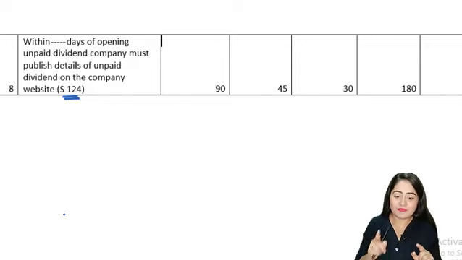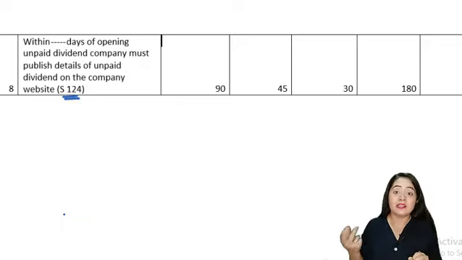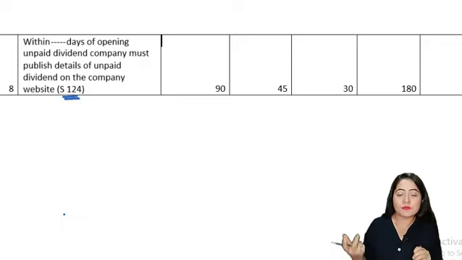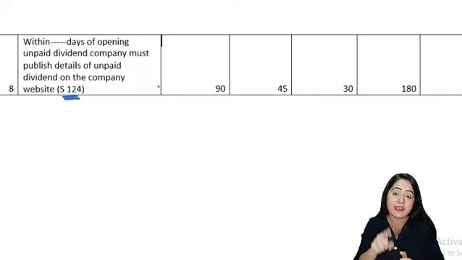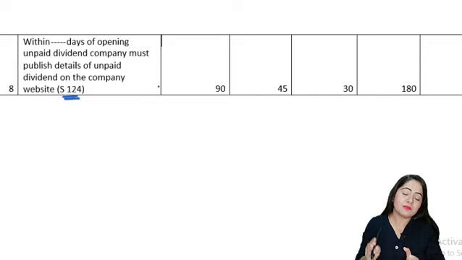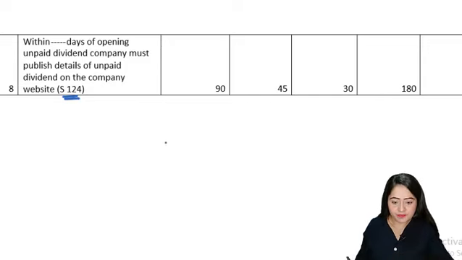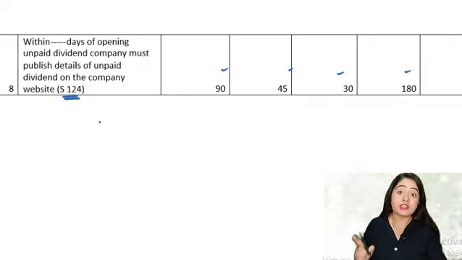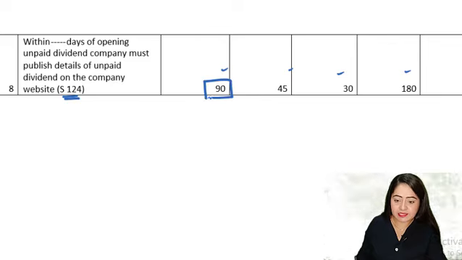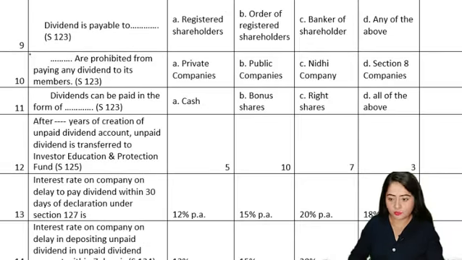Alright. Also, this section states that the details of all these unpaid dividends, that means the name of the shareholders and how much amount is due to be paid to them, all of those details will have to be published on the company's website. For that also the timeline has been given in section number 124. Section 124 says that within 90 days the company will have to ensure that it makes these details available on the company's website. Alright, so here let's see what are our options. The options are 90 days, 45 days, 30 days and 180 days. So here our correct answer is going to be 90 days. Alright, okay, so let's move on to the next question.